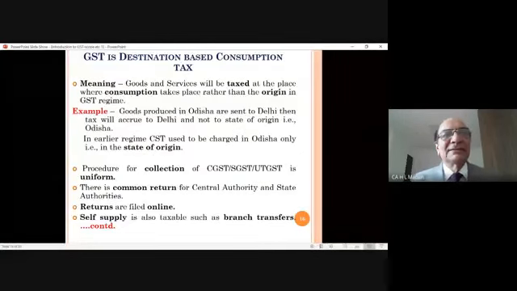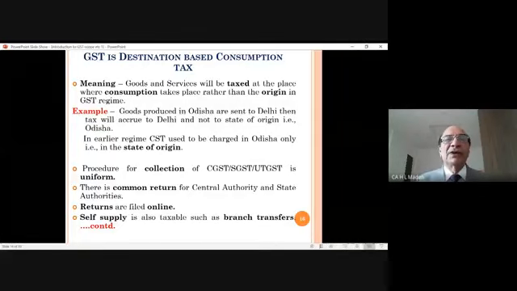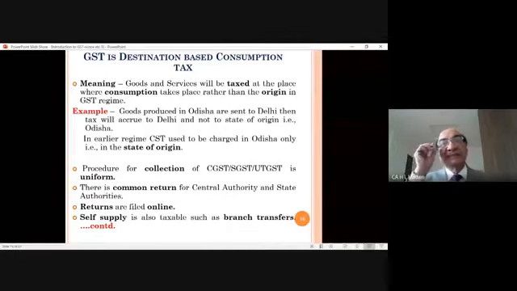Now, next is GST. All this we are discussing are features, and till the end today we'll be discussing features of GST only, and then these basics will be over. Now, GST is a destination based consumption tax. What does it mean?